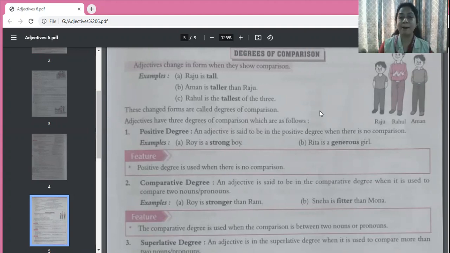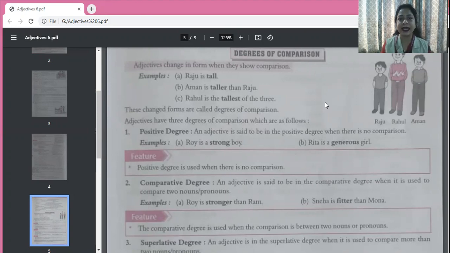Let's see the example. What's the example given here? There are three people shown here. You can see here three people shown, and they say that Raju is tall. Raju is tall. Now here they are just stating a quality of Raju. Okay, but are they comparing him with somebody? No. Actually, in this sentence, Raju is not being compared to anyone.